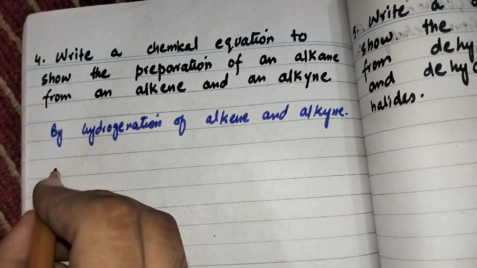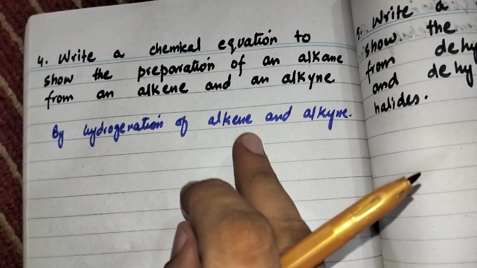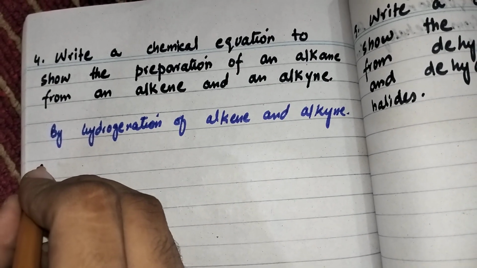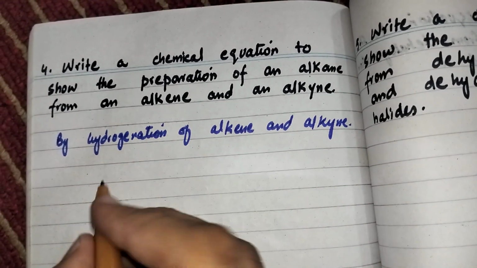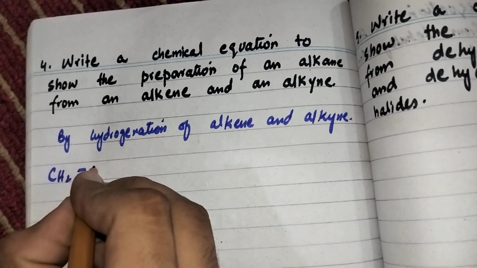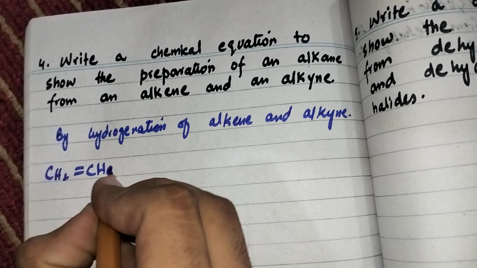So first we will prepare alkane by hydrogenation of alkene. So for alkene, we are taking the first member of the alkene family. The first member of alkene is ethene. So CH2 double bond CH2, it is ethene.